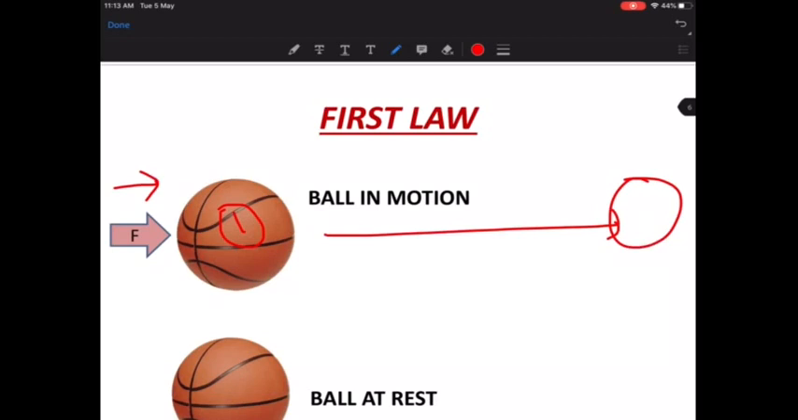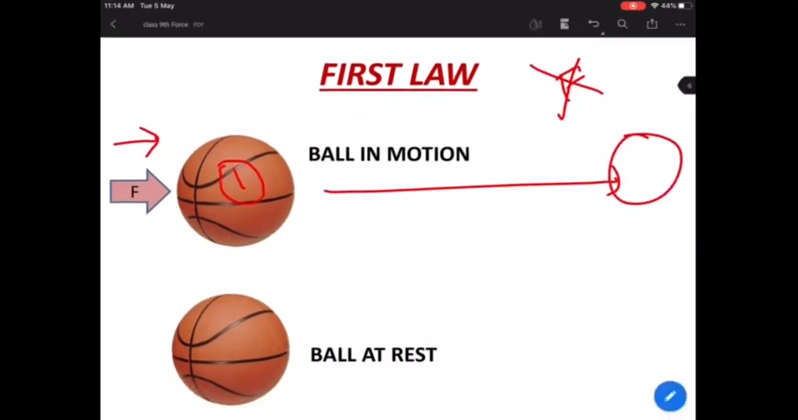Suppose, let us consider that there is no friction. Okay, there is no friction force. Now what is going to happen? If there is no friction force, will the ball stop? No. The ball will continue to move indefinitely. It will not come to a halt. Correct?